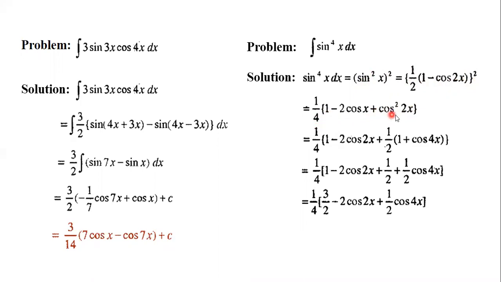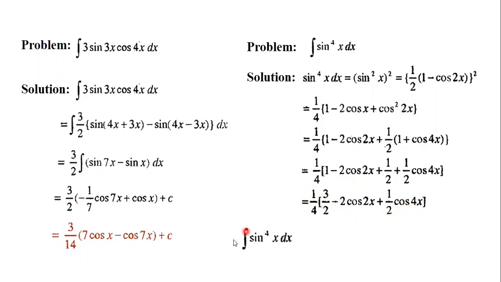So here again we use the formula. We know that 2 cos square 2x is 1 plus cos 4x. So here cos square 2x is 1 by 2, 1 plus cos 4x. So after simplifying, we get 1 by 4, 3 by 2 minus 2 cos 2x plus 1 by 2 cos 4x. Now we can integrate, because the power of all trigonometric ratios is 1.